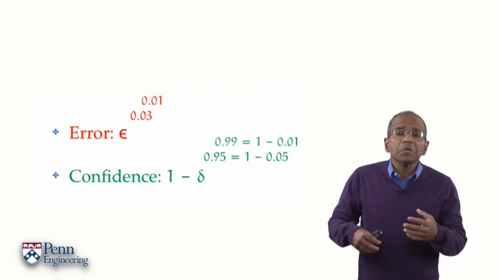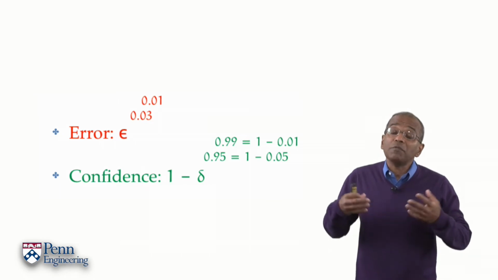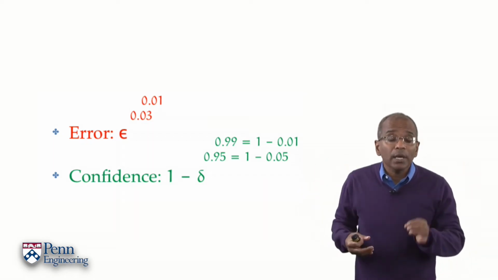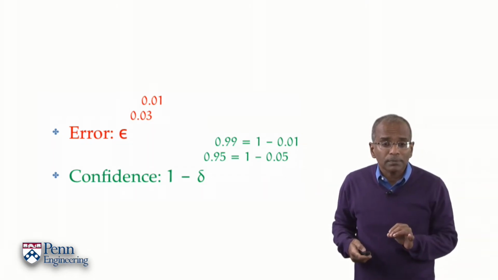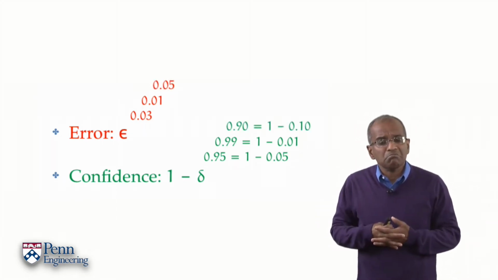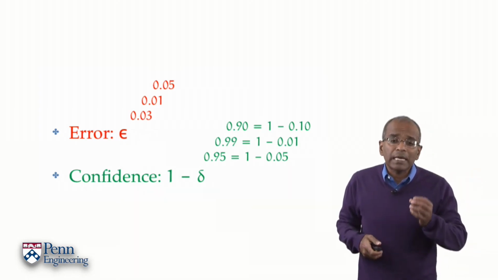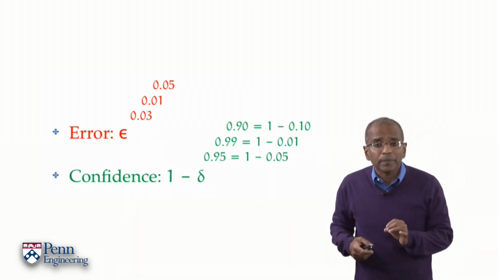Here are other possibilities for epsilon and delta. For example, an error of 1%, epsilon is 0.01. A confidence of 99%, delta is 0.01. Or, yet again, an error of 5%, and perhaps a confidence of 90%. Epsilon is 0.05, delta is 0.1.